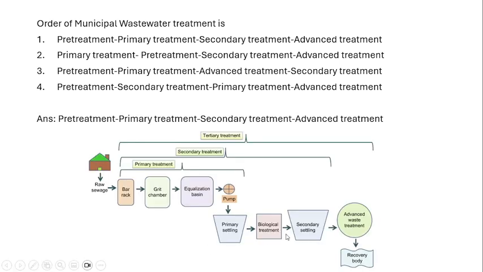So now what happens after the biological treatment is the wastewater is now going into the secondary settling tank. So here again the settling is going to happen where the sludge is formed. And then till this step it is the secondary treatment. Next is the advanced waste treatment. Here what happens is after the treated water is coming into the step, it is finally treated by ozonation or UV treatment or chlorine treatment to ensure the water is suitable for drinking or suitable for using it for other potable purposes.